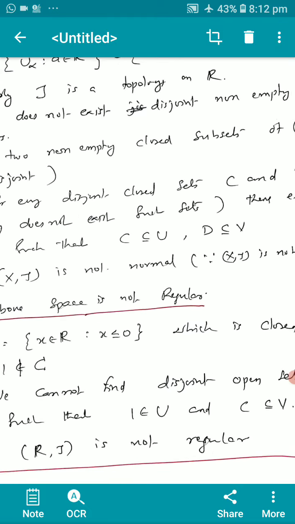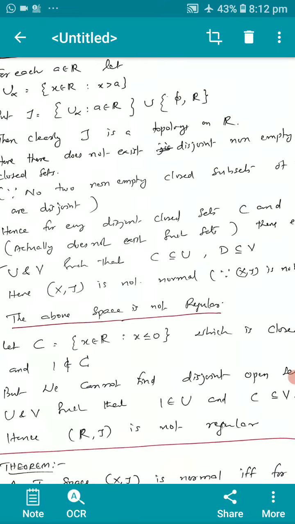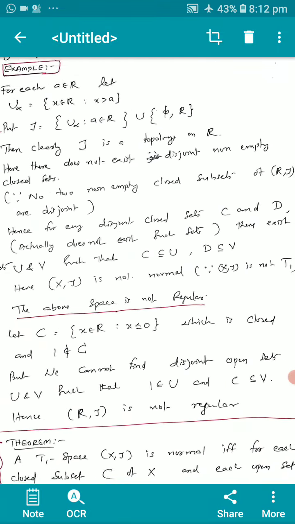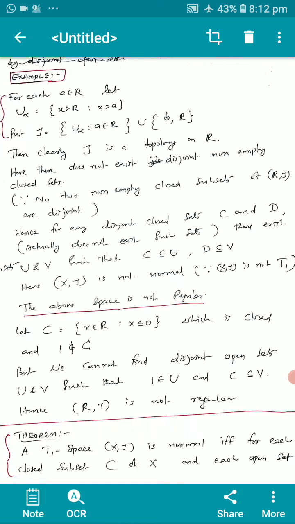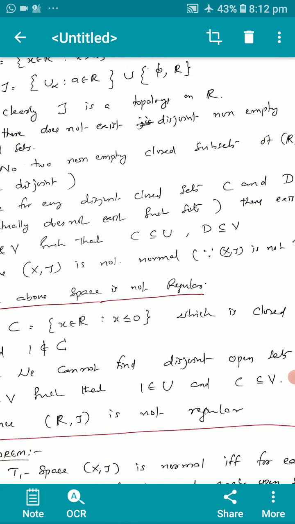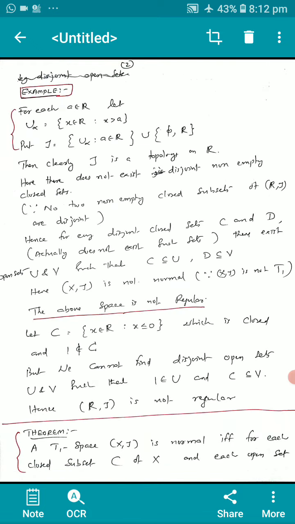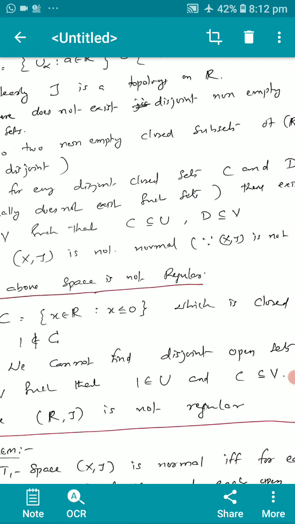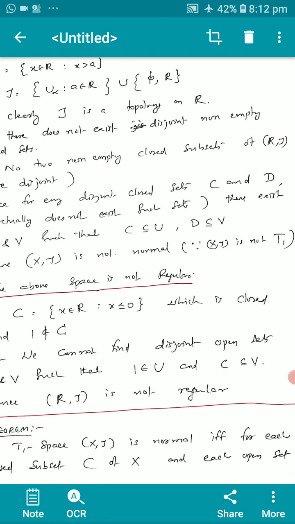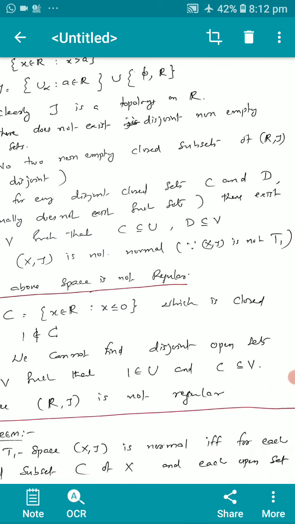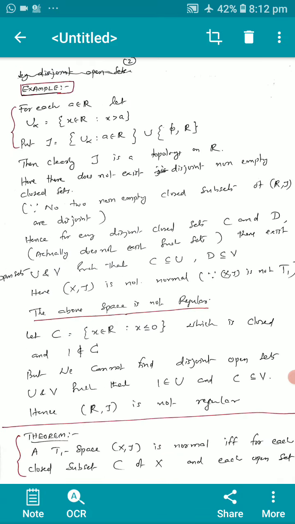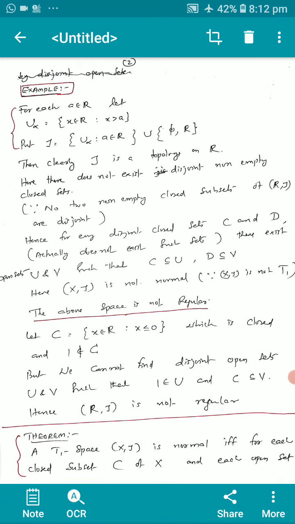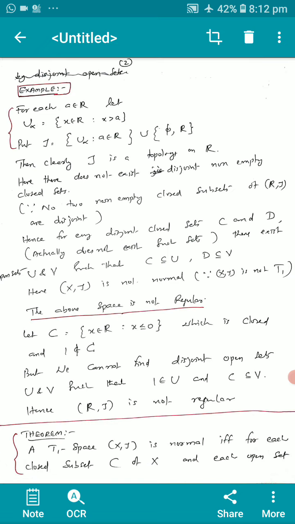Here there do not exist disjoint non-empty closed sets, because no two non-empty closed subsets of (R, tau) are disjoint. Hence, for disjoint closed sets C and D, actually there do not exist such sets.